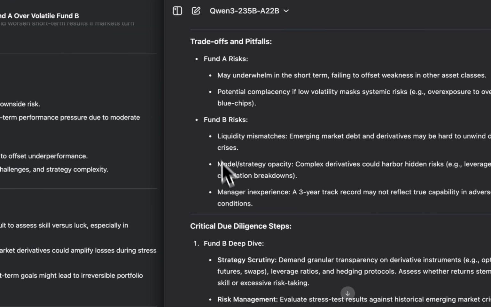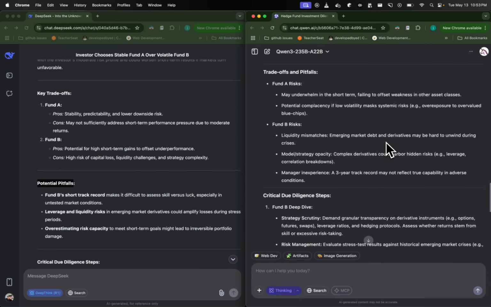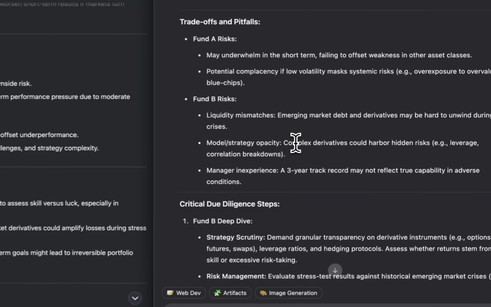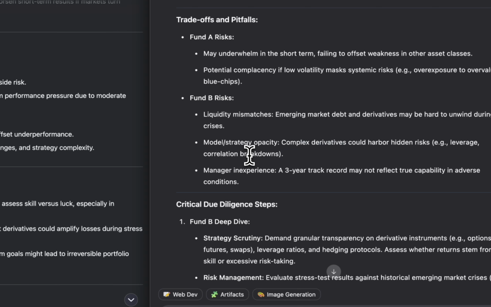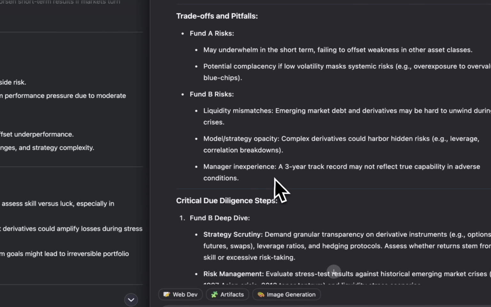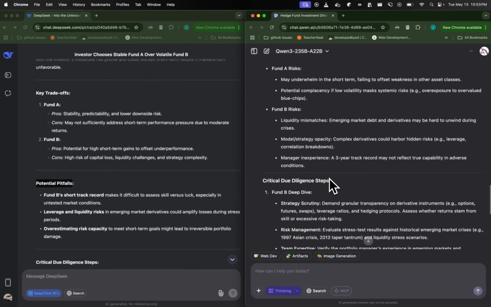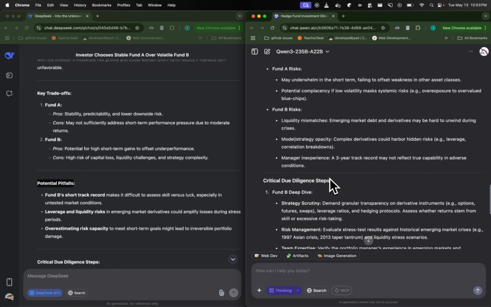I like this. Okay, so Fund B is okay. Liquidity mismatches: emerging market debt and derivatives may be hard to unwind during a crisis. Model risk: complex derivatives strategy could harbor hidden risks, leverage, correlation breakdowns. Manager inexperience: the 3-year track record may not reflect true capability in adverse conditions.